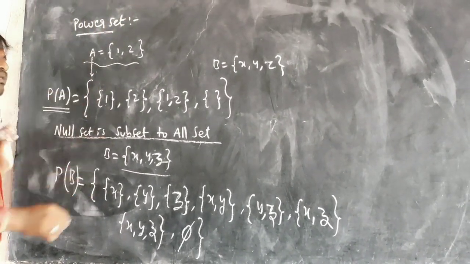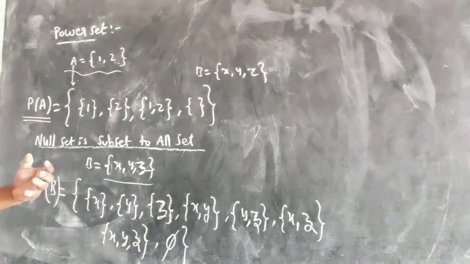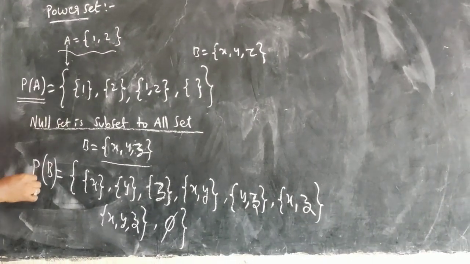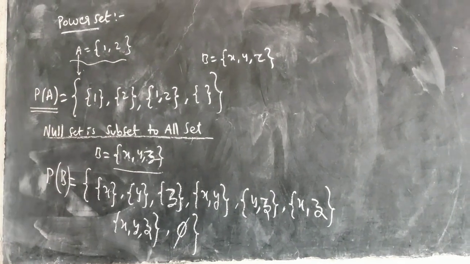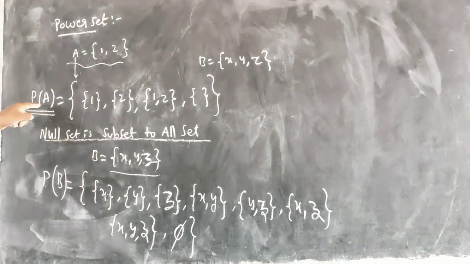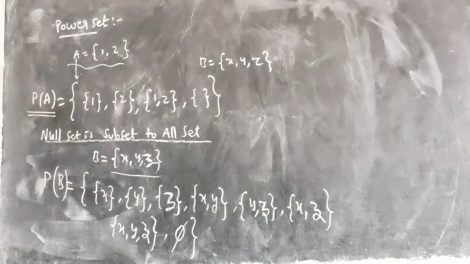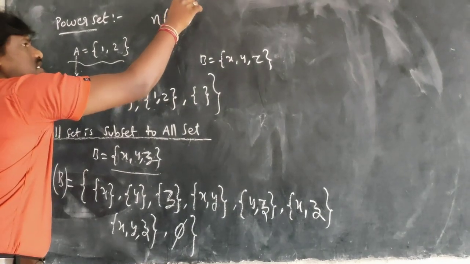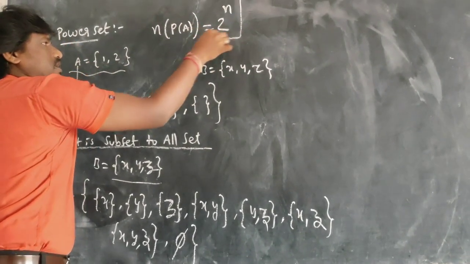Power set is nothing but the set of all subsets of a given set. That is called the power set. Now the number of elements in the power set, we represent with a formula. That is a formula I will give you. The number of power sets of a set is 2 raised to the power of n.